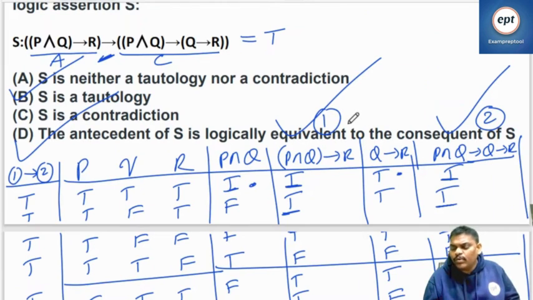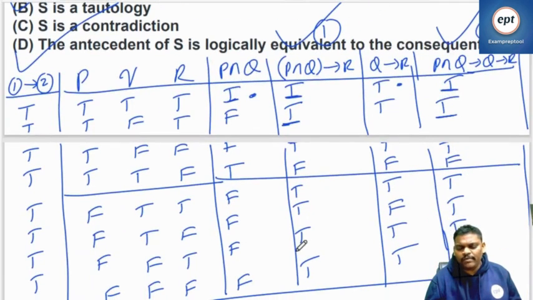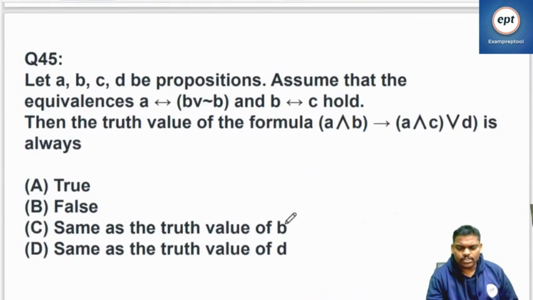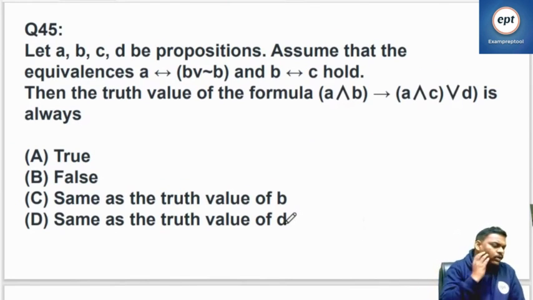Here tautology is also there, and some more things: they are logically equivalent or not. See option D, logically equivalent and all. So I thought, let's go for a table. I can prove tautology or not, but I cannot say option D. So for option D's purpose I went for the table. For question 45, so can you go through it? What is the answer?